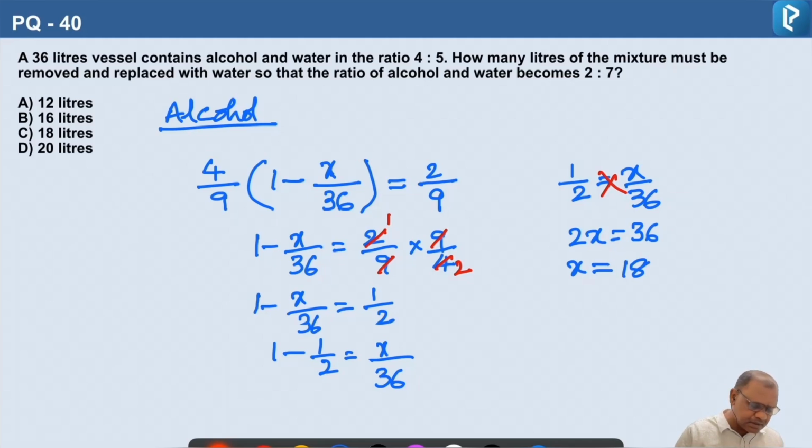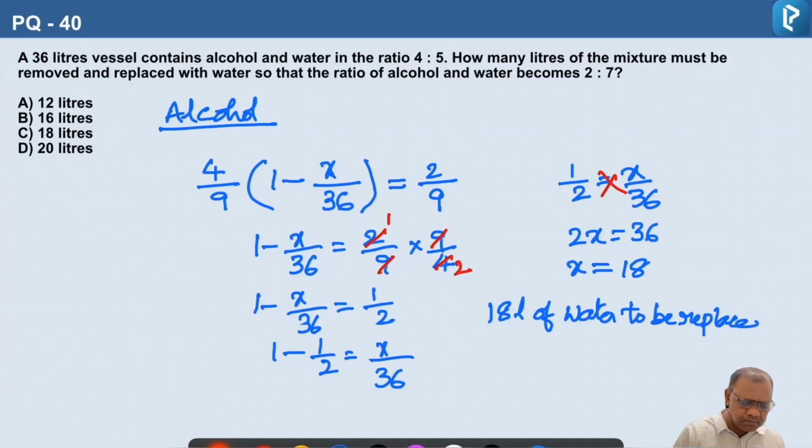So that means 18 liters of water should be replaced. 18 liters of water to be replaced. So the correct answer is option C.